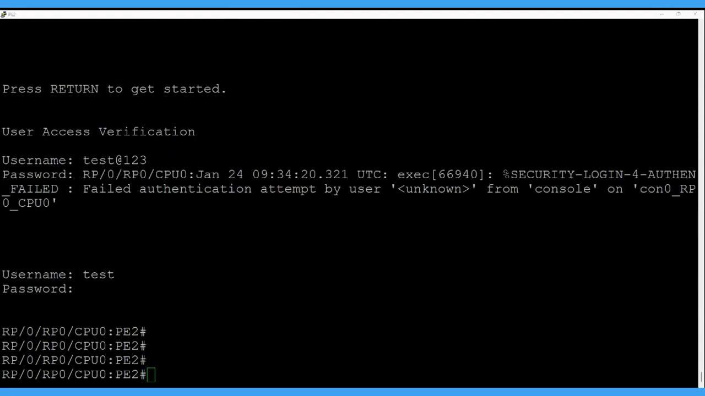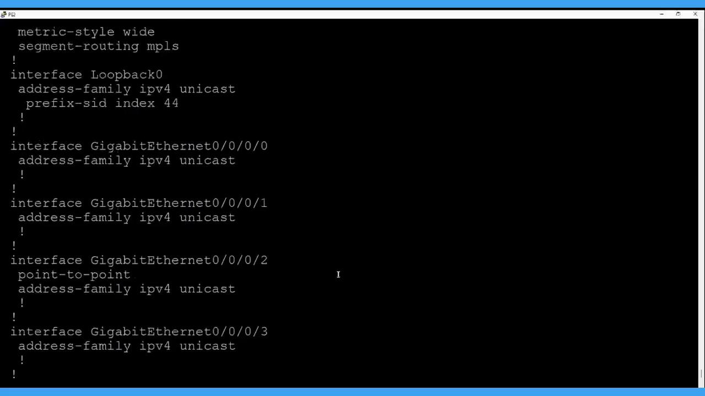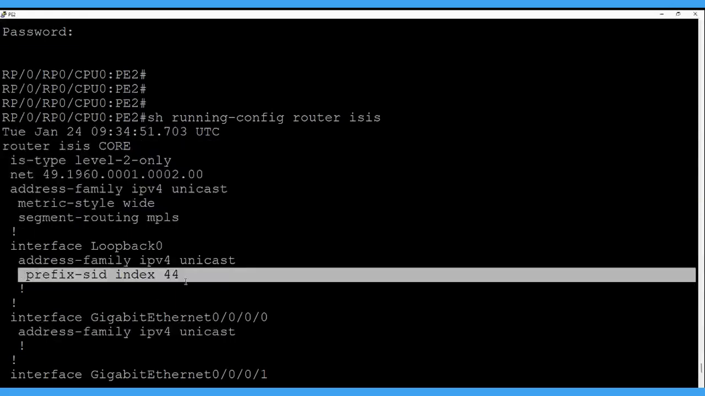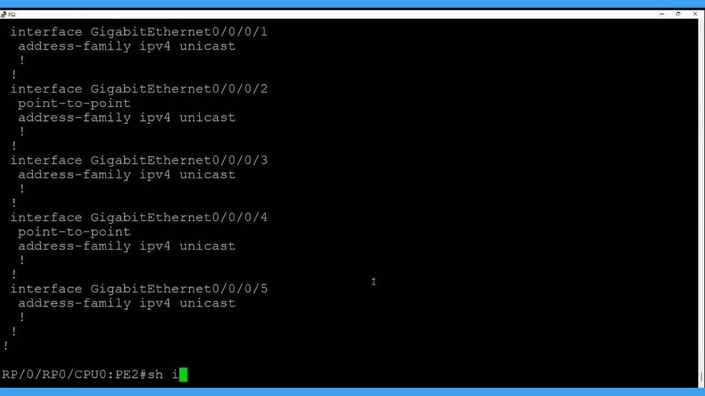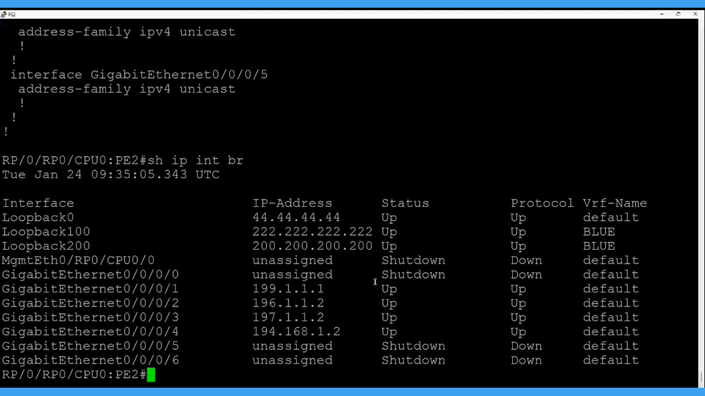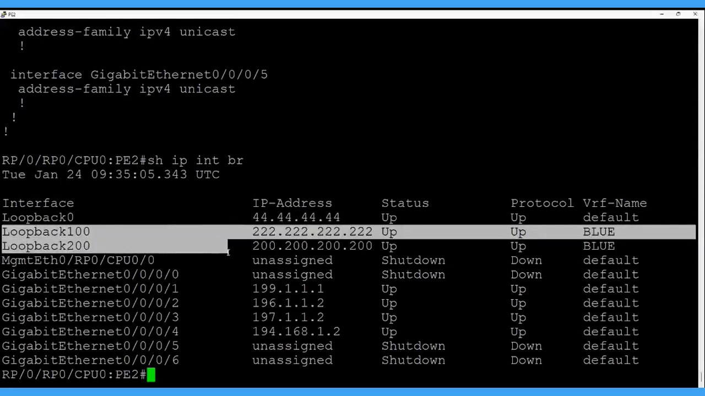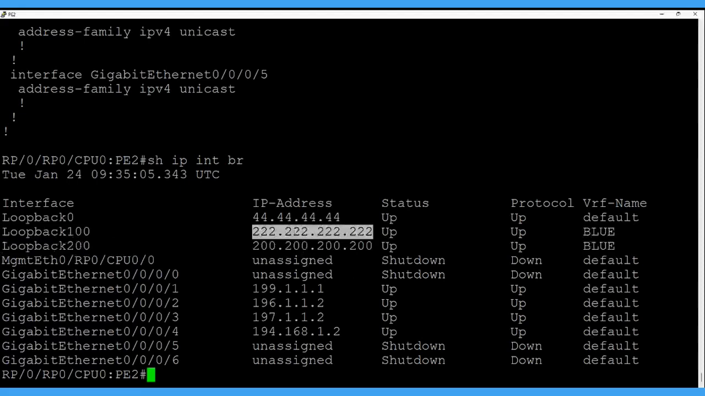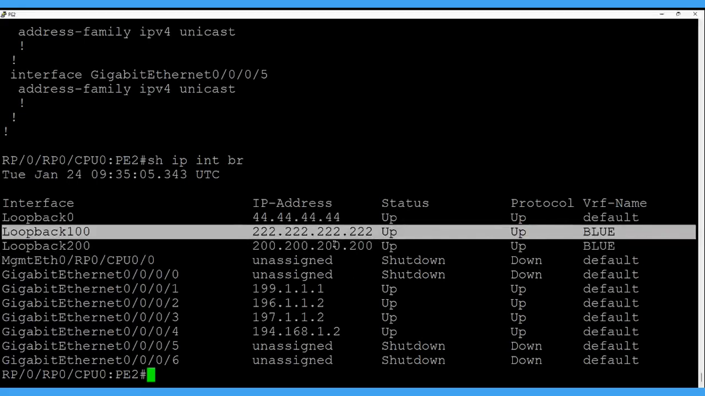So here we are on the PE2 router. Let me show you the show run. In the running config, same as P1, we have an ISIS process, we have segment routing enabled, and we have prefix-SID index 40 configured here. For this loopback, we have calculated the index number. These are the two loopbacks, 100 and 200, we have defined as part of VRF blue, which we have seen as routes on PE1 in VRF blue. We were getting the routes, and we're going to configure the color community for the prefix of loopback 100 in VRF blue.